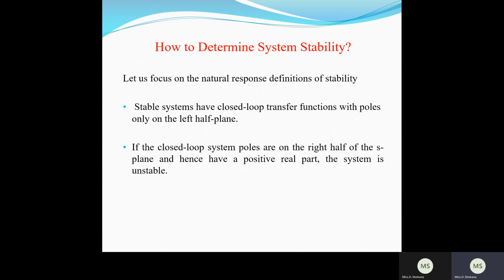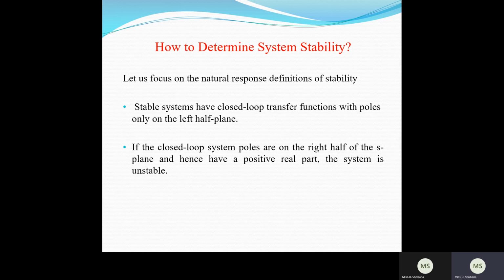Next, if you have any system, the question is how to determine the system stability. System stability will be determined by focusing on the nature of the responses. That is the main thing. A stable system always has a closed loop transfer function with poles only in the left half of the S plane. You should understand this very clearly.